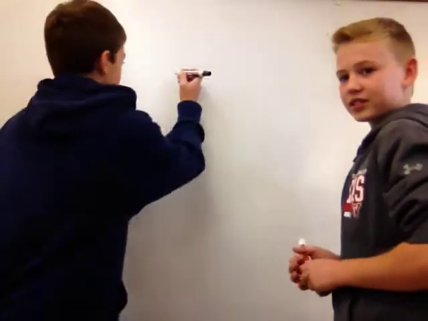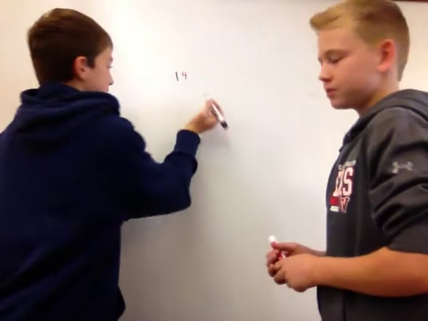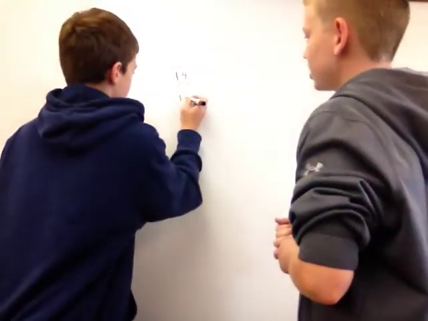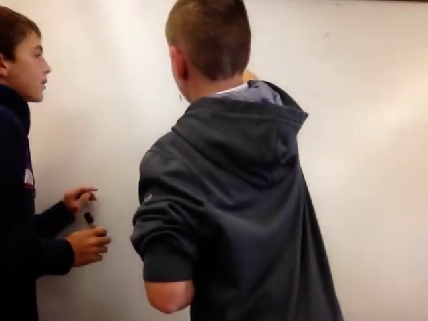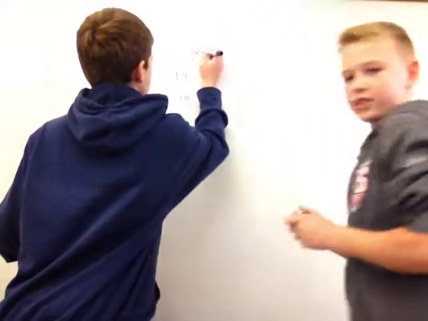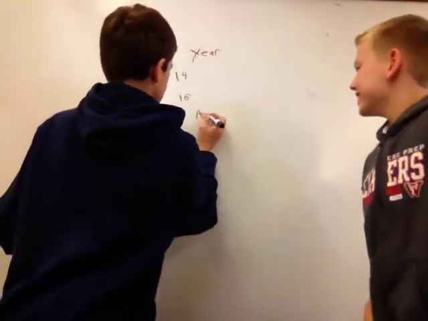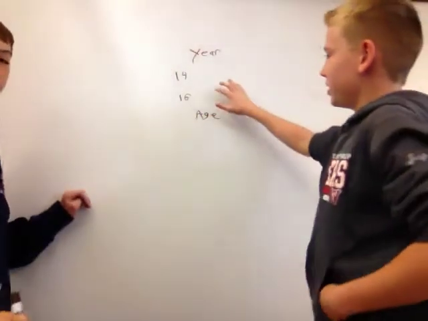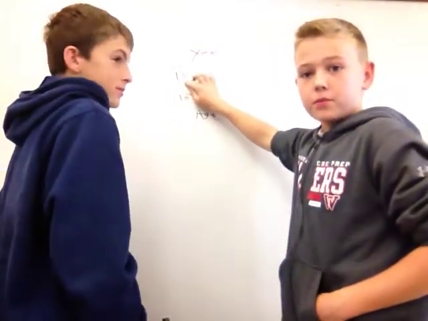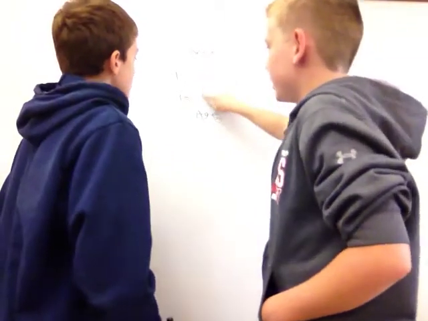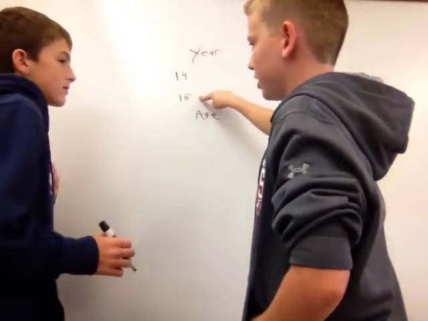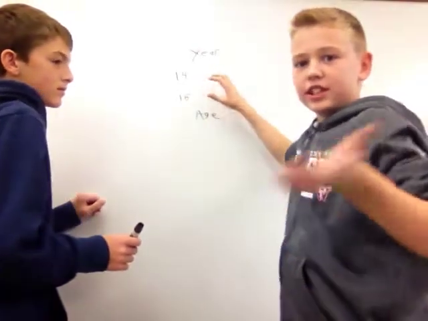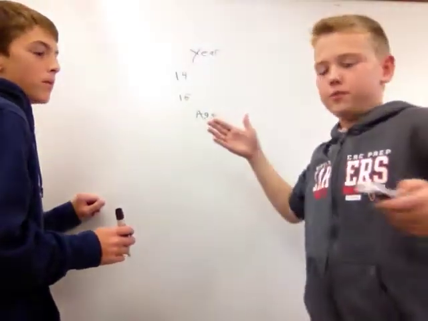So the current year right now is 2014. Now let's say you're 16 years old. This is crazy. Okay, so we'll just write 16 up here. This symbolizes the year. It symbolizes the year. There we go. And this symbolizes the age. This is age down here. So the current year is 2014, right? Current year is 2014, and if somebody's 16 in 2014, so let's just say somebody's 16 and the year is 2014. All right.